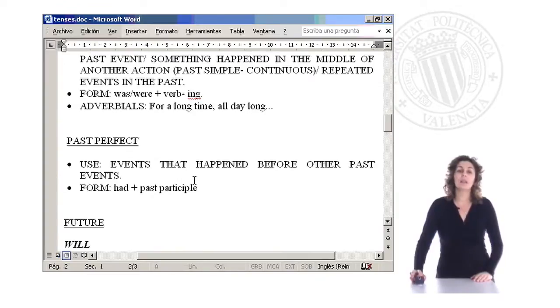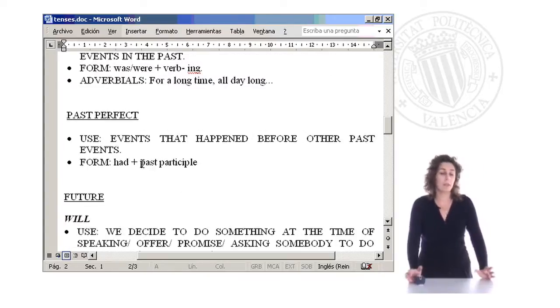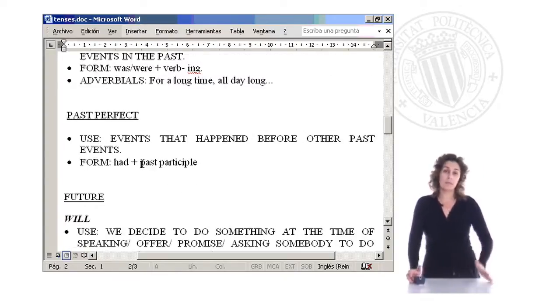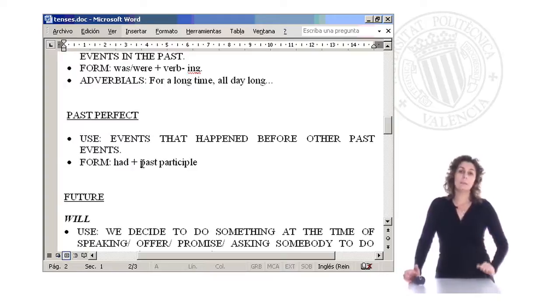And talking about the past, this is the last tense, the past perfect. The past perfect is very simple to use. It's the tense used before another happening in the past.